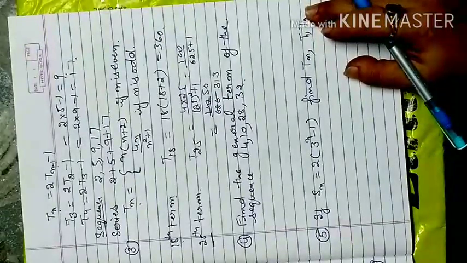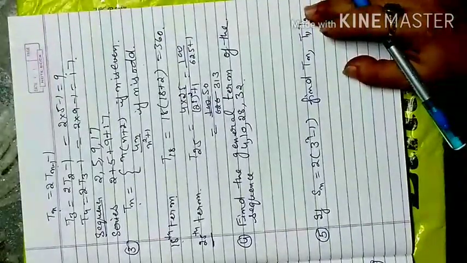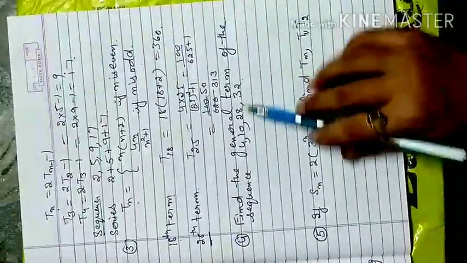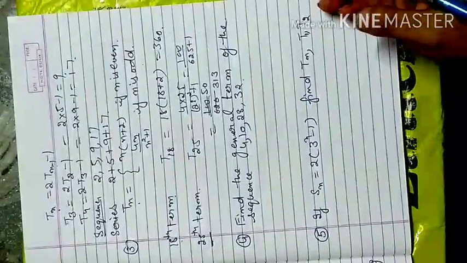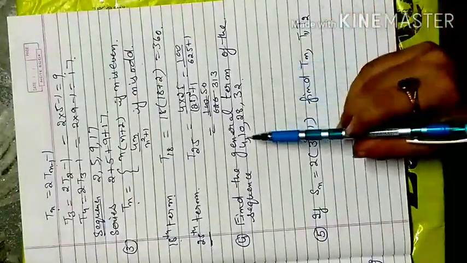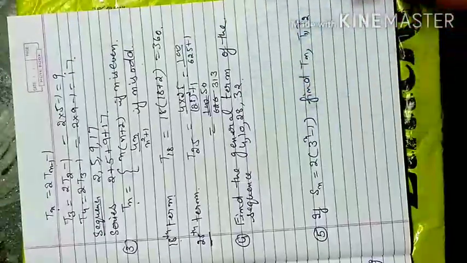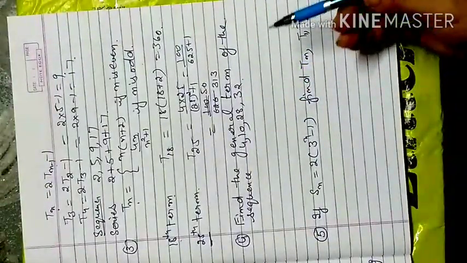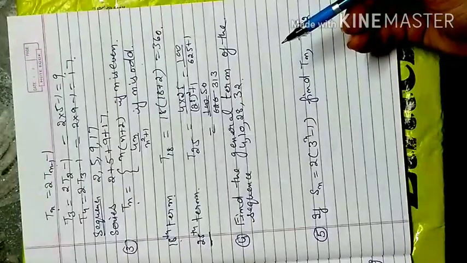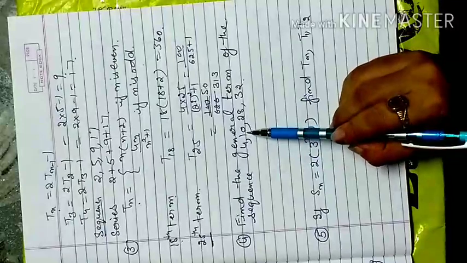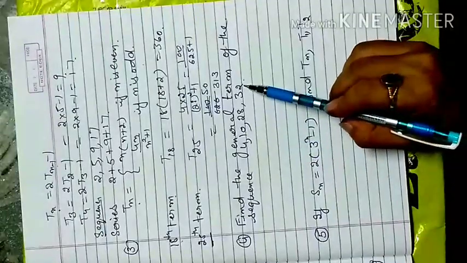Next question is, if you have some particular sequence given to you, 4, 10, 28, 82, you have to find the general term. How will you find the general term? First you have to think about the pattern, which pattern it follows, like it is a sequence, but what progression, what formula it identifies. If you look at this, this is 4, this is 10, this is 28, this is 82.